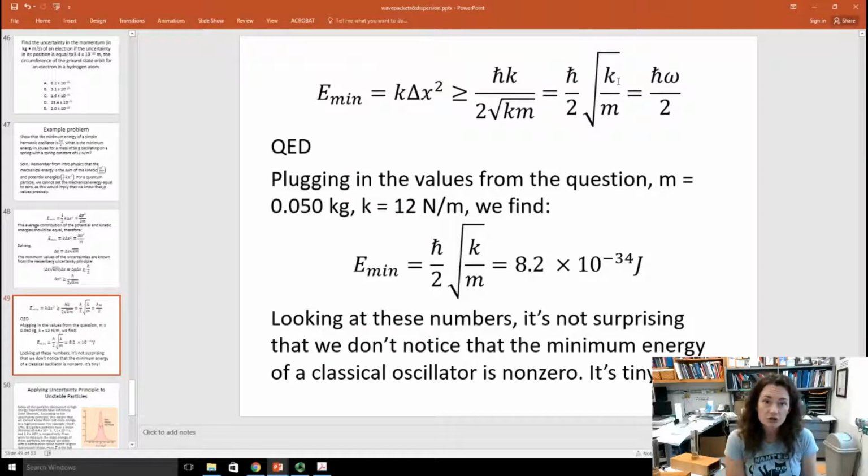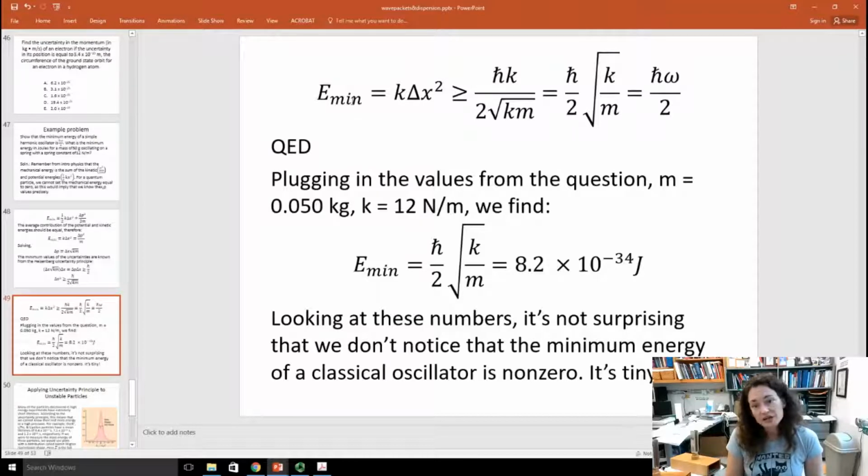Well, if you remember your introductory physics class, then you remember that the angular frequency omega for a simple harmonic oscillator is equal to the square root of the spring constant divided by the mass, root k over m. So now I can plug in omega for root k over m, and I end up with h bar omega over 2. And that's my minimum energy. It's got to be greater than or equal to that. So I'm done. I proved it.